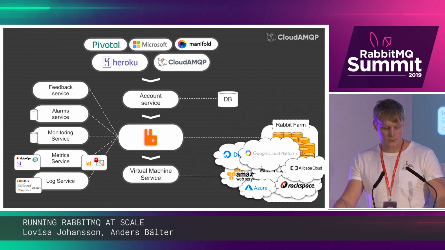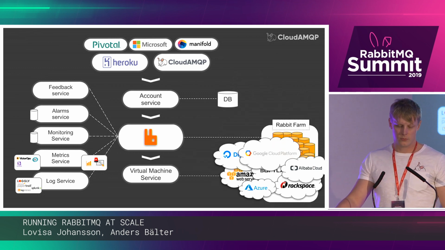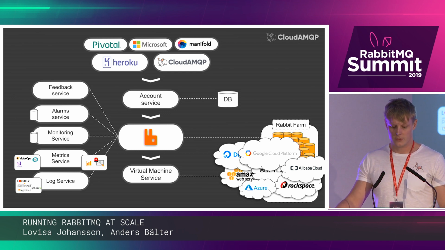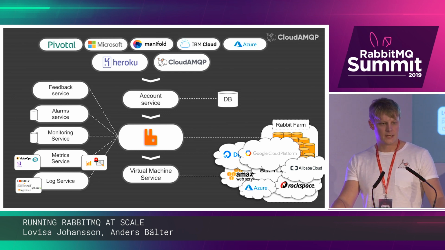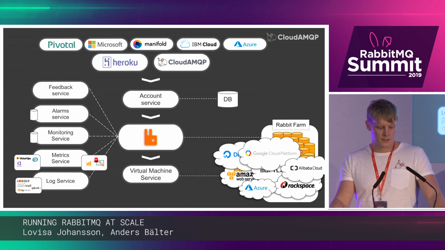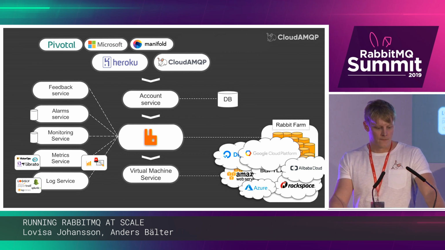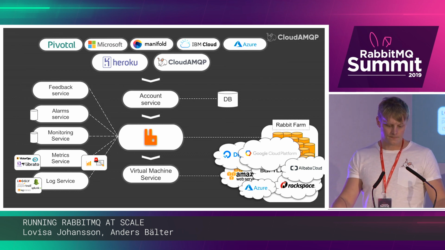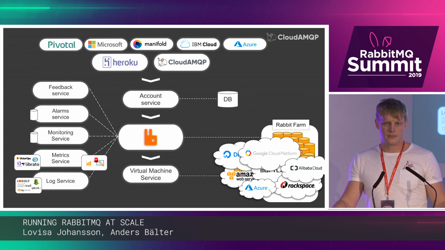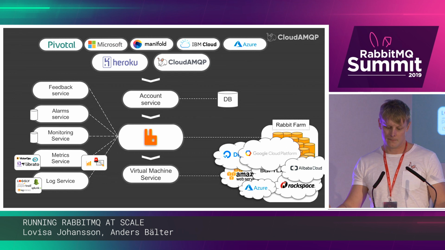Once we had solved that, we, over time, continued to add more cloud providers like Google Cloud Platform and Alibaba, and even more sales channels, such as Azure and IBM Marketplace, and even more metrics and log integrations like Libredo and CloudWatch. And because we publish all our business events and metrics into Rabbit, it's been real easy to just continue to add new services that operate on existing data.